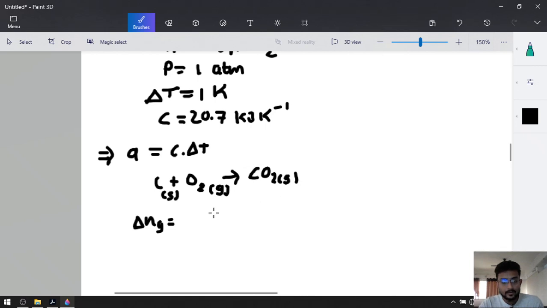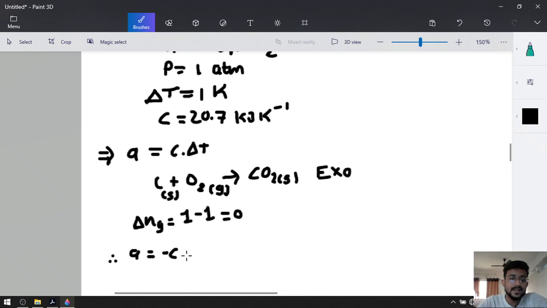In the product, carbon dioxide is only 1 and in the reagent, oxygen is 1. Now, carbon is solid, so it will be ignored. So delta Ng will be equal to 0. Plus, this is an exothermic reaction, and in an exothermic reaction heat is released. That's why Q will be minus. That's why Q is equal to minus C into delta T. Why? Because the reaction is exothermic.